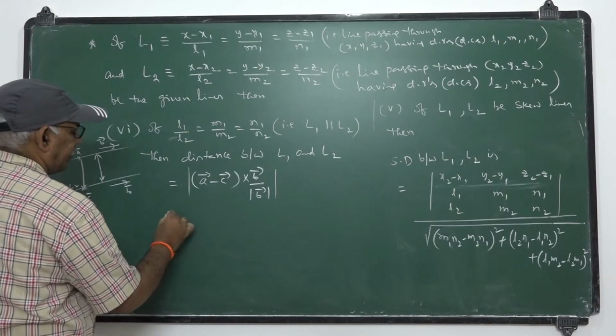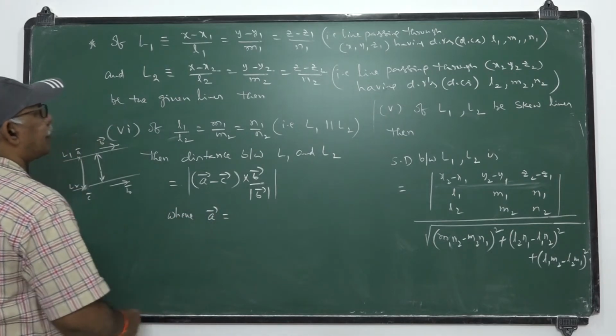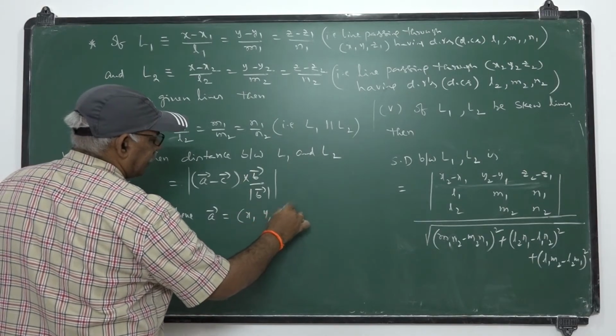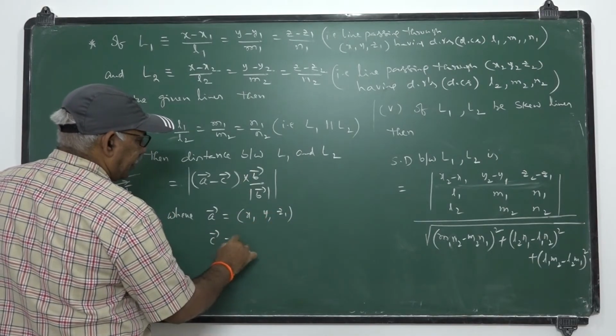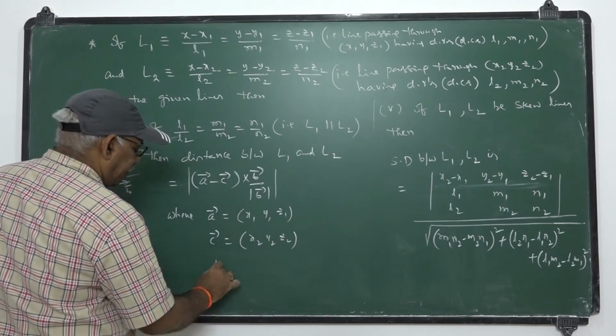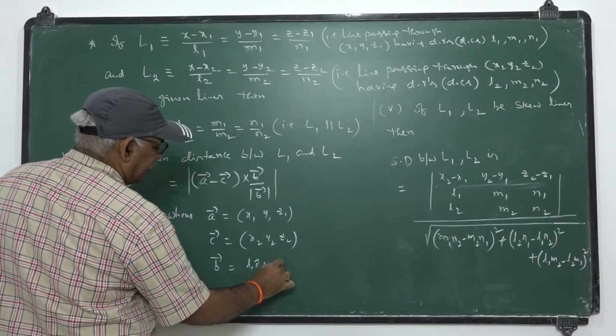where A bar is the position vector of the point x1, y1, z1, C bar is the point x2, y2, z2, and B bar is L1 i plus M1 j plus N1 k.